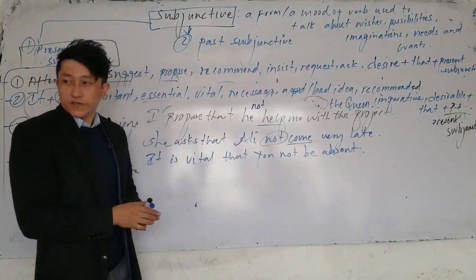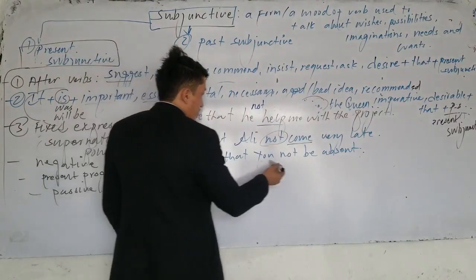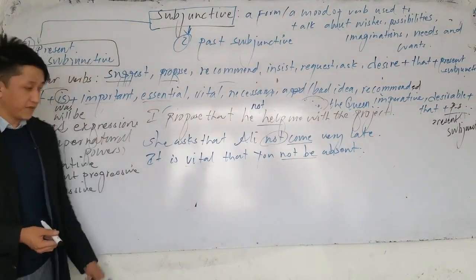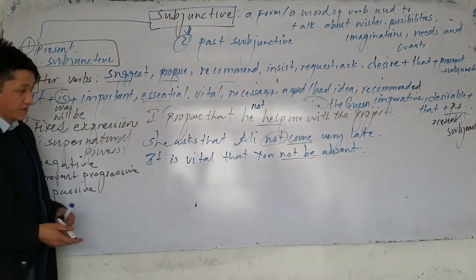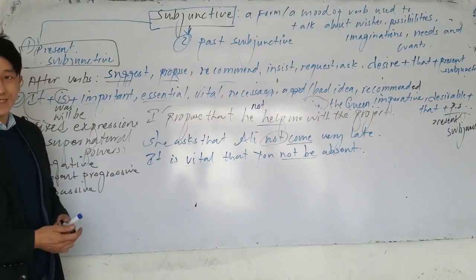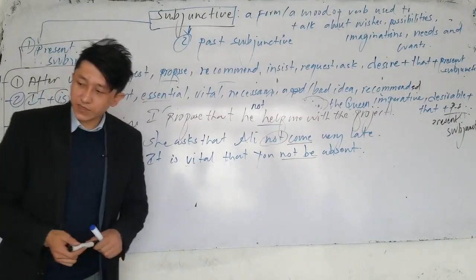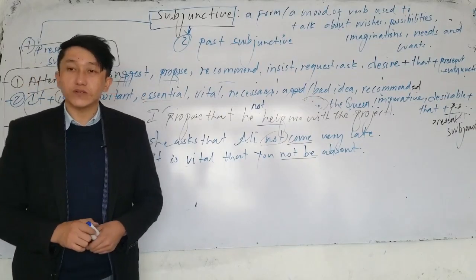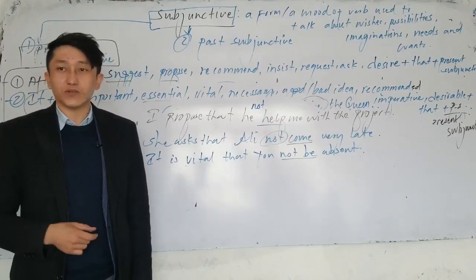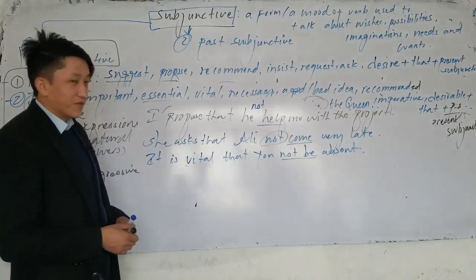Now which one is subjunctive here? It's vital that you not be absent. That is how we can change it to negative. Now how can you change it to present progressive tense? If you want to change it to present progressive tense, we just use not again. What is the structure of present progressive tense? We use to be verb plus verb ing. I am teaching, you are working, she's listening. But here, instead of to be verb, what do we use?